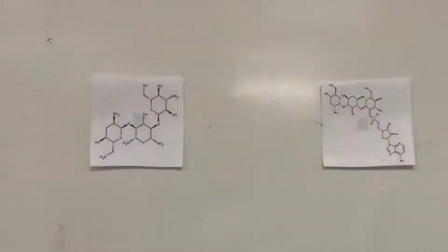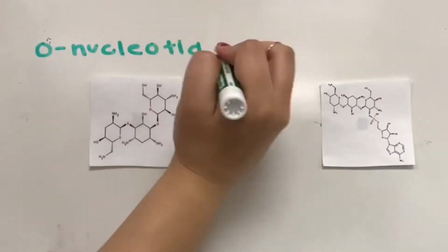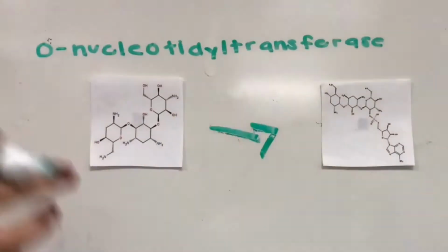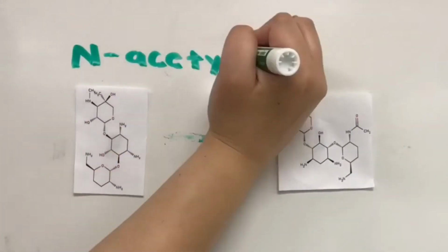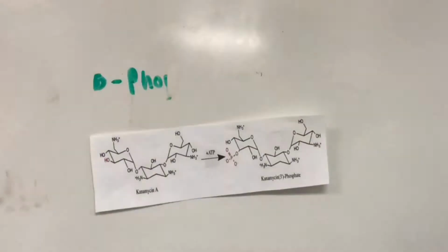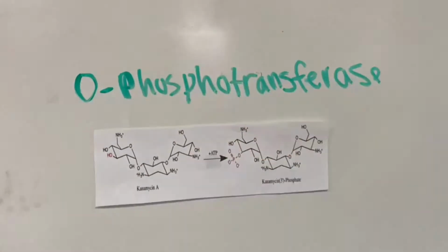There are 3 types of modifying enzymes. O-nucleotidyltransferase adds a nucleotide to the antibiotic. An example looks like this. N-acetyltransferase adds an acetyl group to the antibiotic. An example looks like this. O-phosphotransferase connects a phosphate to the antibiotic. An example looks like this.